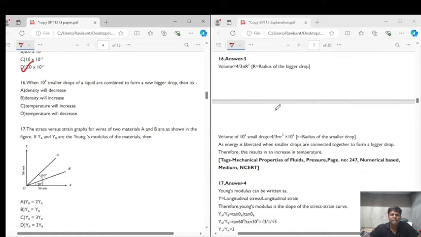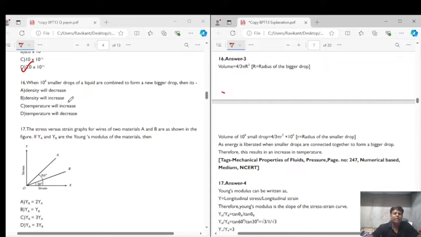Question number 16 says that when 10 to the power of 6 smaller drops of the liquid are combined to form a new bigger drop, then its density will decrease, its density will increase, temperature will increase, or temperature will decrease. See, because the liquid remains the same, density is not going to change. So density neither decreases nor increases. Now let's talk about whether the temperature will increase or decrease.